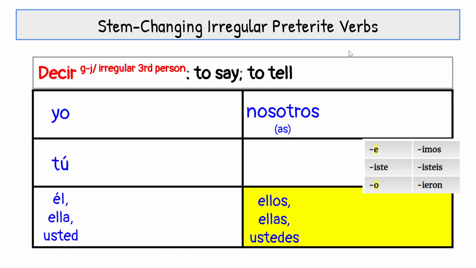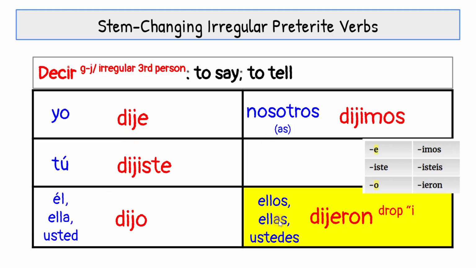Now we're going on to, this one's also in Unit 8. Okay, this is a stem changing irregular preterite. Decir is going to change from a C to a J. Yo dije. So take off your IR and change the DEC to DIJ. Dije, dijiste, dijo, dijimos, dijeron.